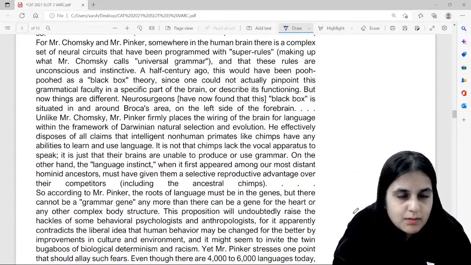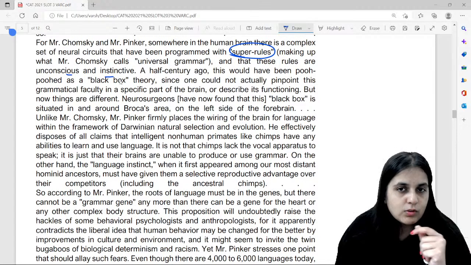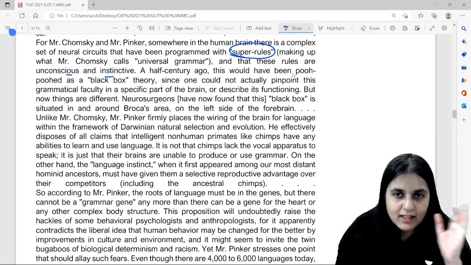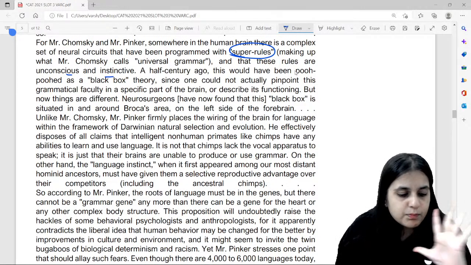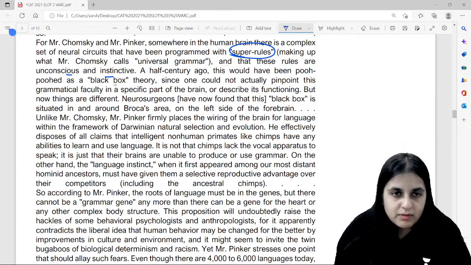For Mr. Chomsky and Mr. Pinker, somewhere in the human brain there is a complex set of neural networks that have been programmed with super rules. And these rules are unconscious and instinctive. ये natural होते हैं. पहले अगर ऐसा कोई लिखता, it would have been poo-pooed, like people would not have agreed with it, as it would have been a black box theory. No one would believe in it. But now things are different. They have found that it is situated on the left side of the forebrain.